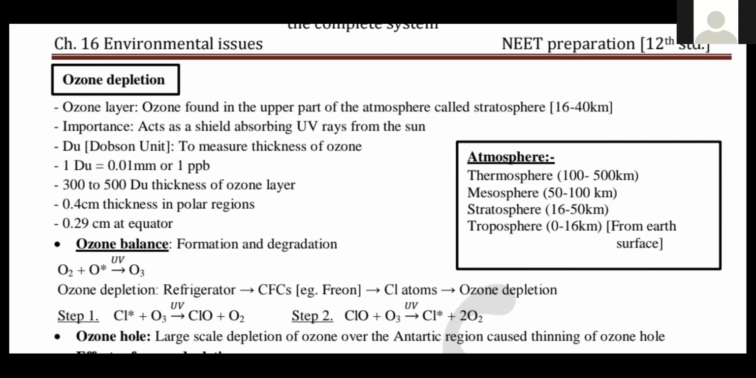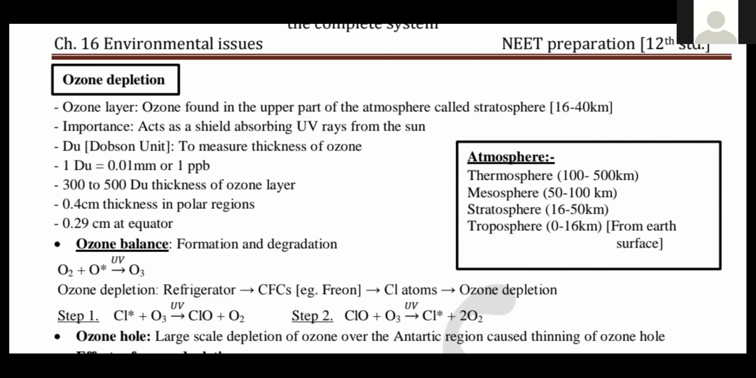The chain continues because this chlorine breaks down the ozone and converts into chlorine oxide. Again, this one breaks down the ozone and again forms free chlorine. Now it has the ability to further degrade another molecule of ozone, so the chain will continue. One atom of chlorine can degrade millions of ozone molecules, right? And this is the main reason the ozone layer gets depleted.